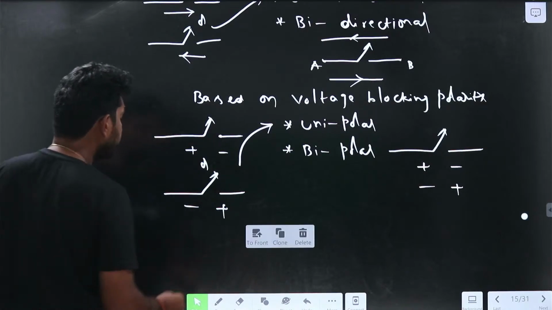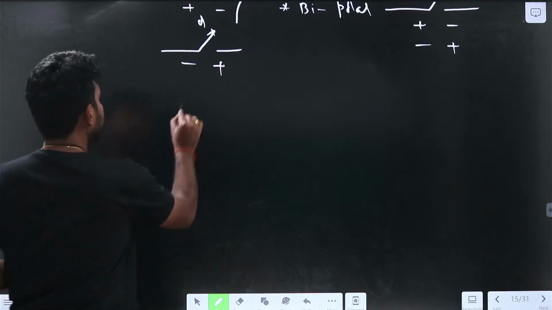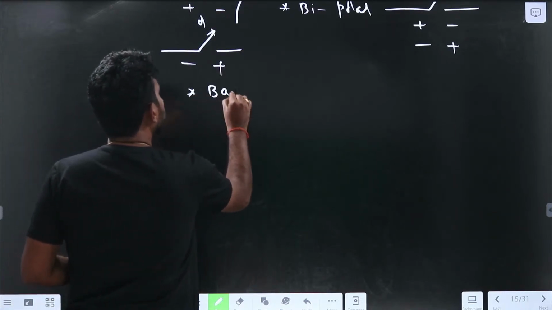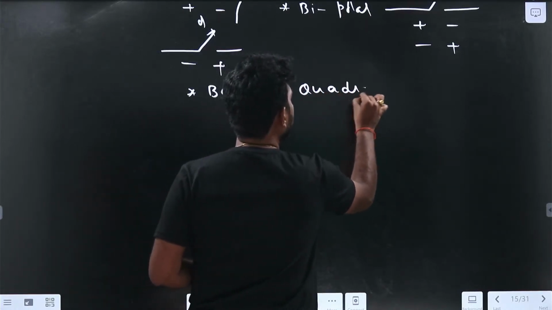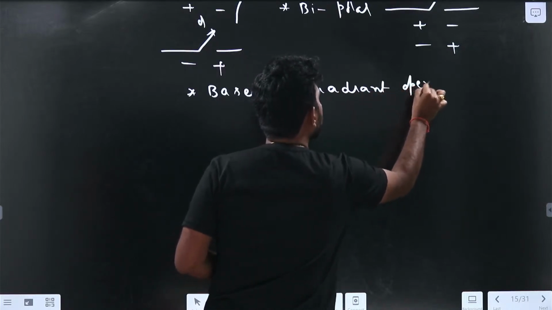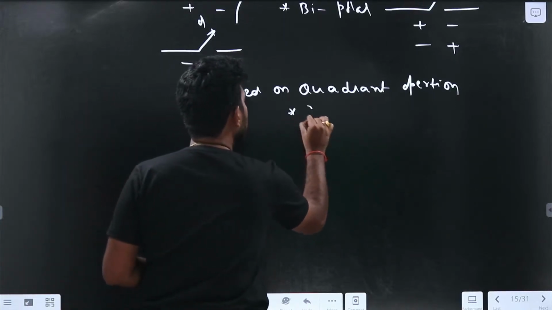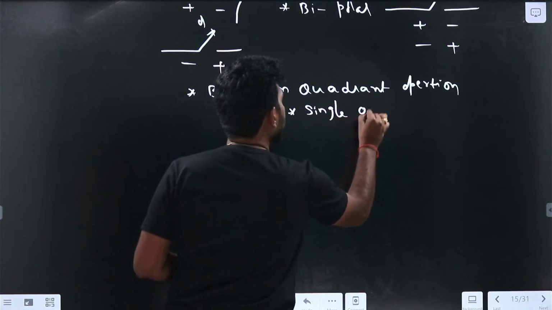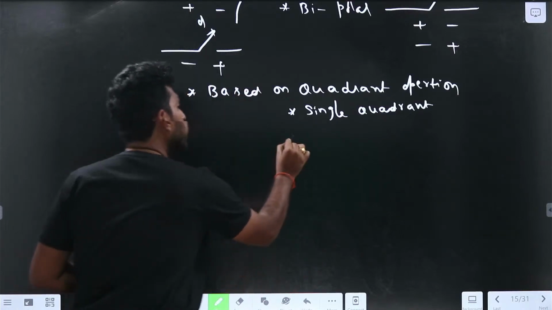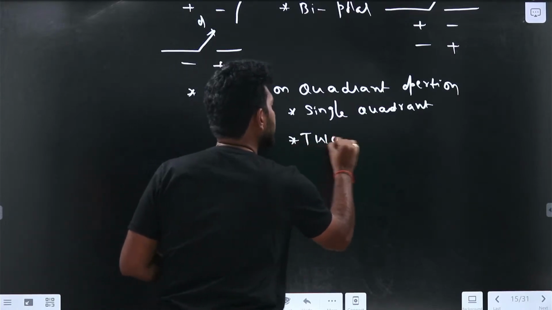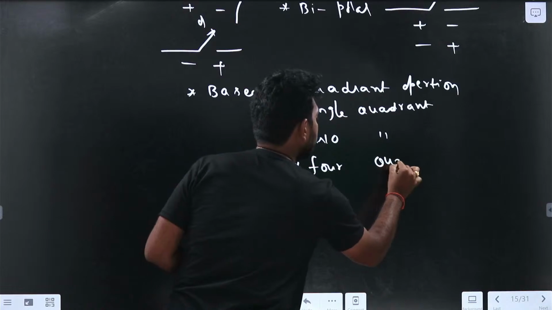The next one is based on quadrant operation. Based on which quadrant it will operate, it is divided into three types. The first one is single quadrant operation, the second one is two quadrant operation, and the third one is four quadrant operation. So what does it mean? We'll see.